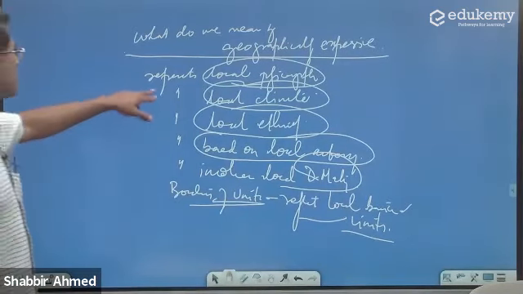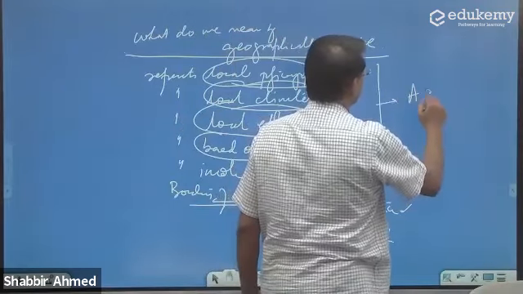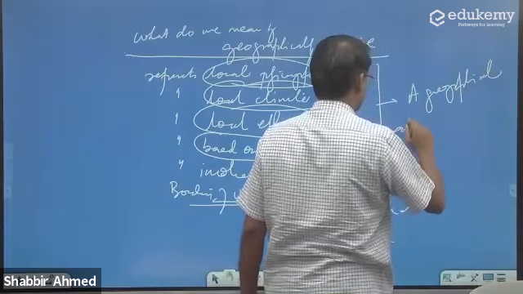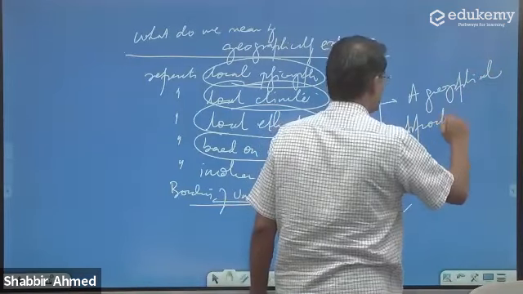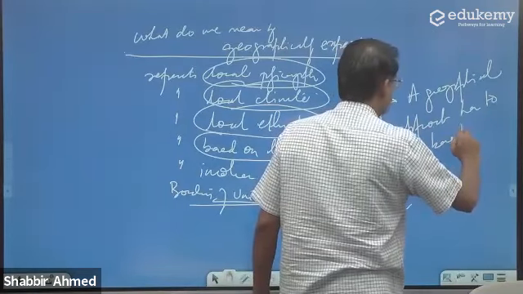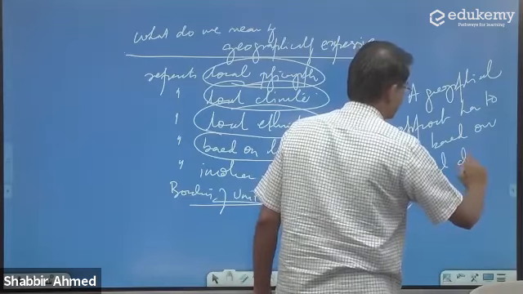So when I am saying this, a geographical approach has to be based on regional differences.